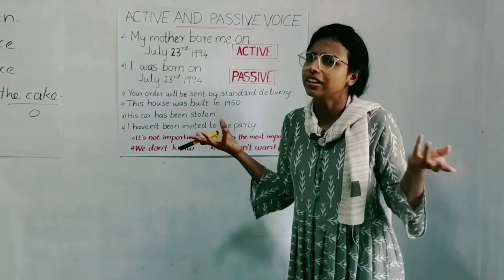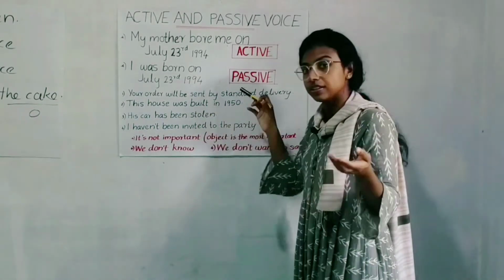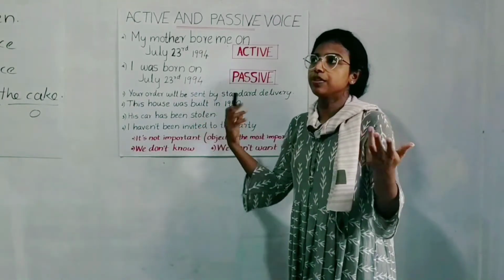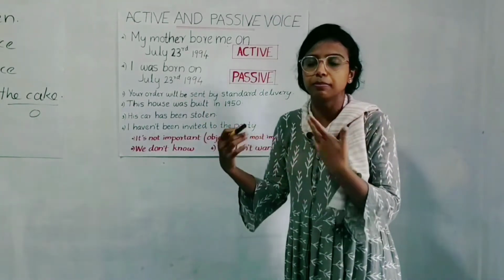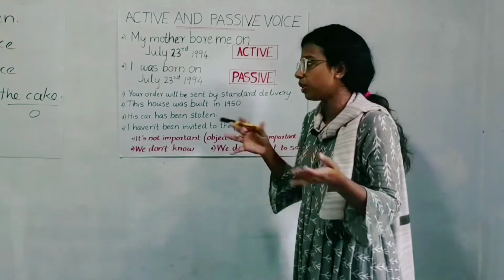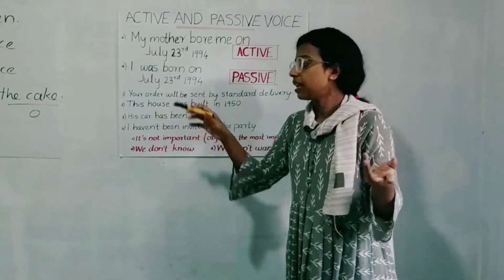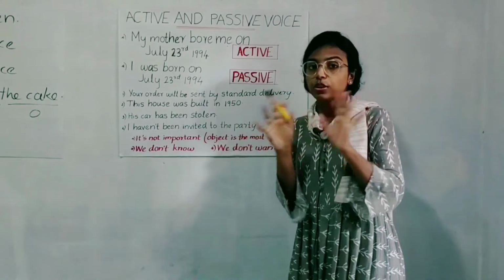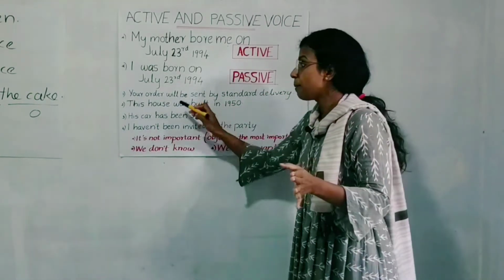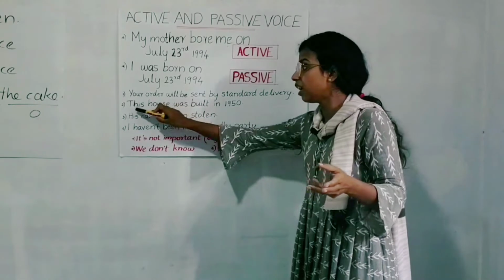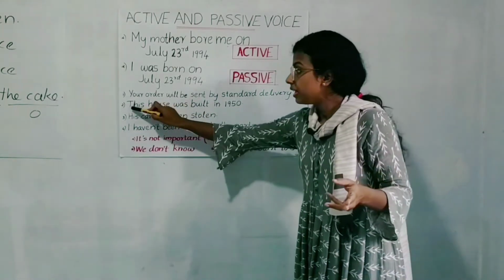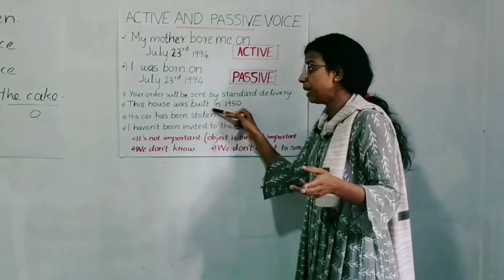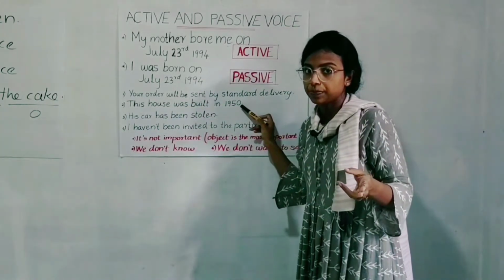That's not important. That's not relevant in the case. But what is important? They built the house, or the builders. There are some builders, or more than one builder, whoever. So the builders built the house. But the builders are not the important thing here now. What is important? The house is important. The house became the important thing, and this house was built in 1950.